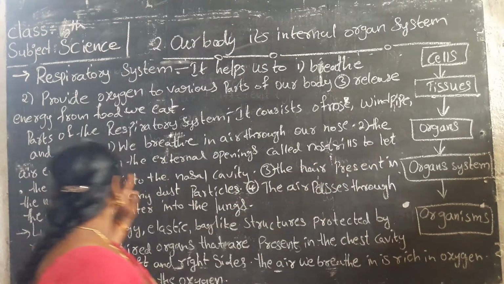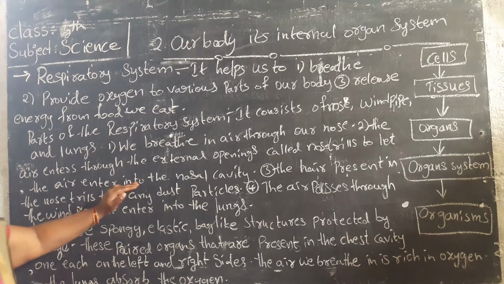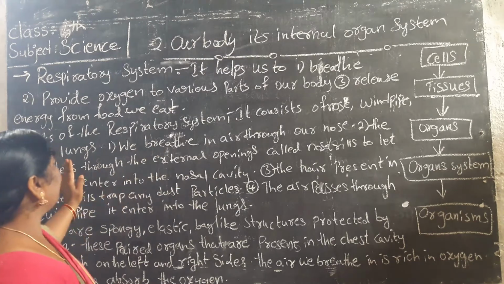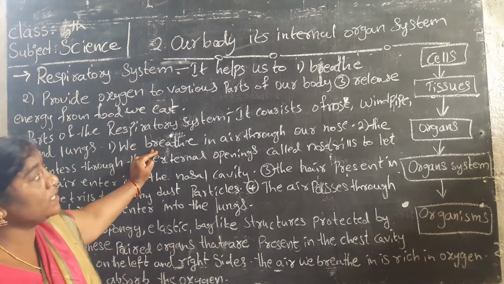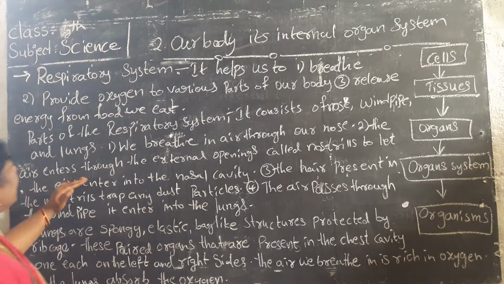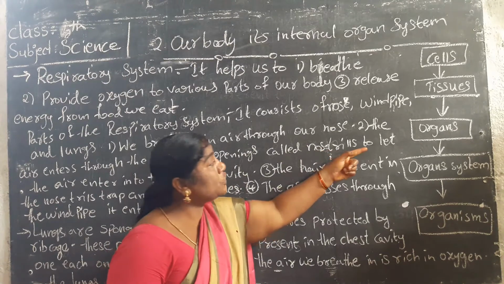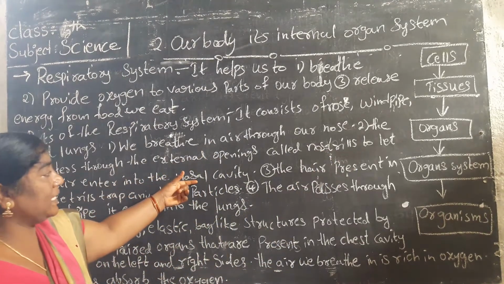To let the air enter into the nasal cavity. The first step is that we breathe in air through our nose. The second step is that the air enters through the external openings called nostrils, to let the air enter into the nasal cavity.